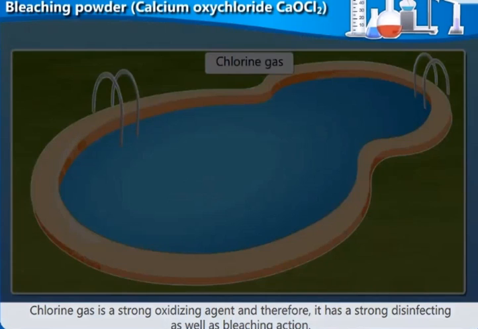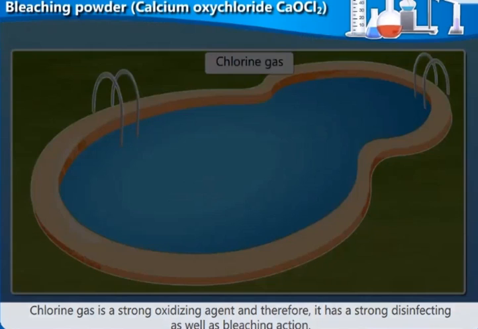So when you put bleaching powder, all of you must have gone to a swimming pool or to a resort, or maybe in your locality. So you have seen they put bleaching powder. So what happens when you put bleaching powder in water? Chlorine gas is released, and this chlorine gas, being a strong oxidizing agent, will disinfect the water. That way it will kill all the germs in the water. That's why it's called a disinfectant. It is a strong disinfectant, and it has got a strong bleaching action also.